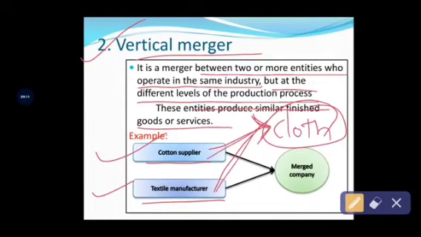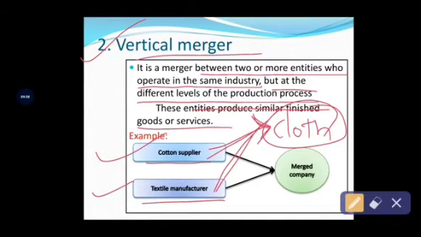So when these types of industries decide to merge together to form a new company, then ultimately these companies come under the vertical merger. Okay, see, once again, a vertical merger is the combination of two or more business organizations who operate in the same industry, in the sense of the cloth industry, but at different levels of production processes.